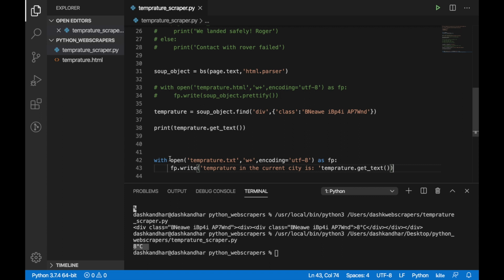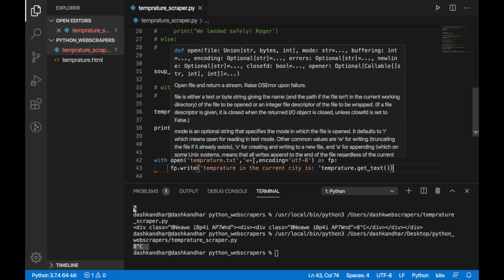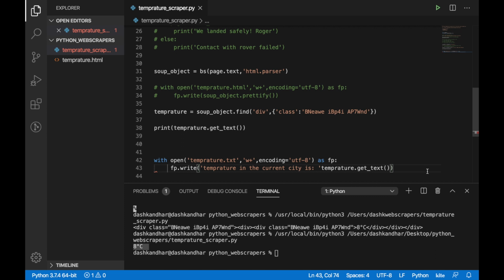With helps me, I don't need to put a close, because when I use the with statement, it takes care of close as well. I could have done it like open a file, and then I need to close it as well. But with open, it becomes easier. I'm doing something wrong with indentation, let's see if that's fine. Yeah, that's fine. So if I do this, I can directly use this to print it onto the screen as well. I'll do it in the first place, print. I'll use string formatting here.